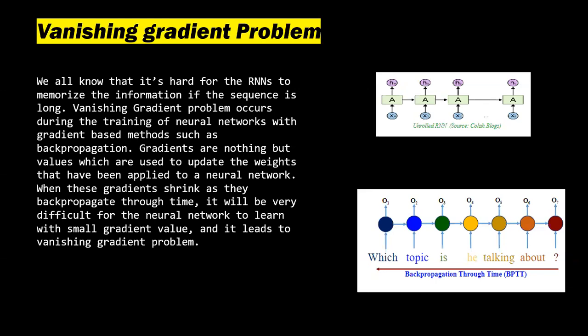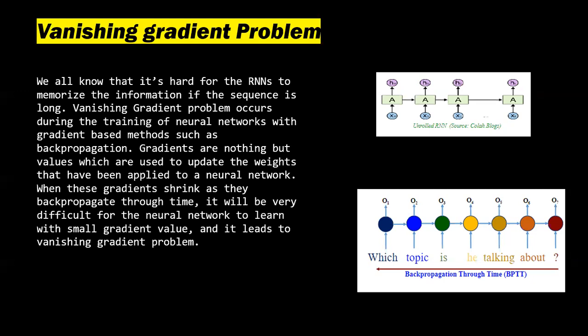Coming to the other thing, the vanishing gradient problem. We all know that it's hard for RNNs to memorize information when the sequence is long. The vanishing gradient problem occurs during the training of neural networks with gradient-based methods such as backpropagation. Gradients are nothing but values which are used to update the weights of a neural network. When these gradients shrink as they backpropagate through time, it is very difficult for the neural network to learn with a small gradient value, and it leads to the vanishing gradient problem.